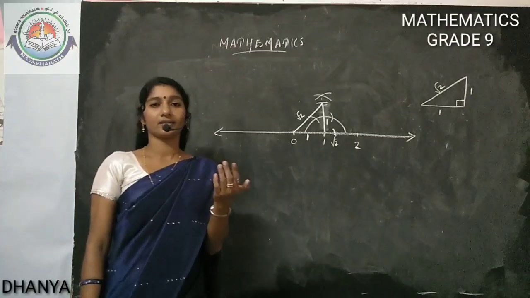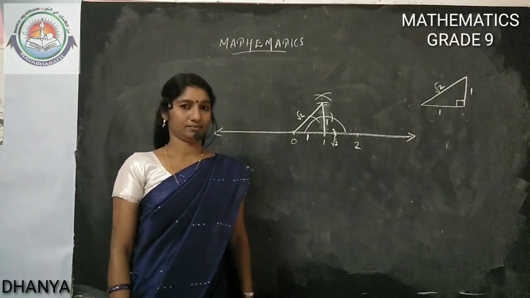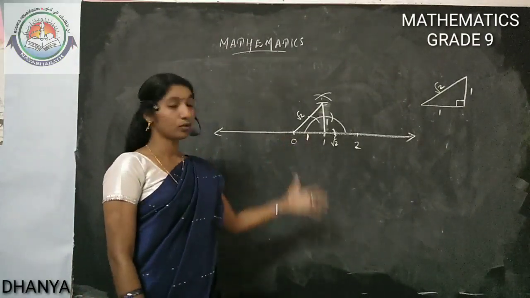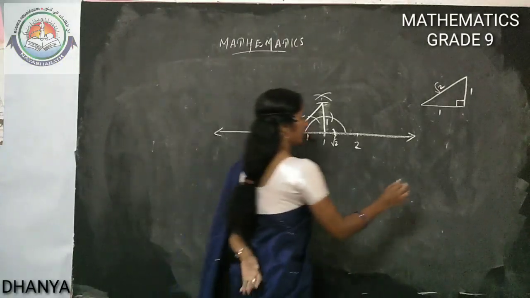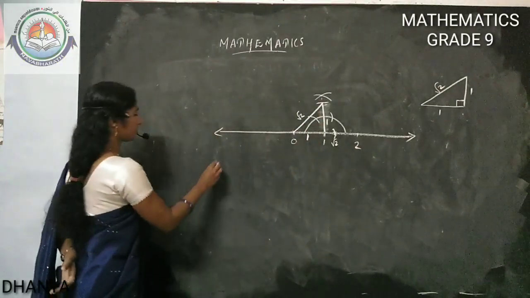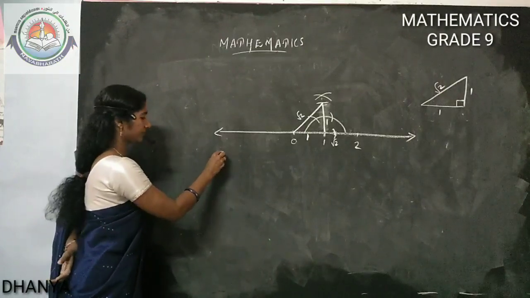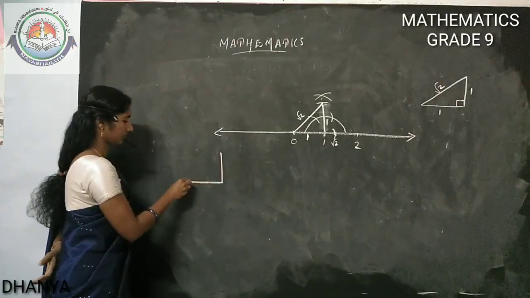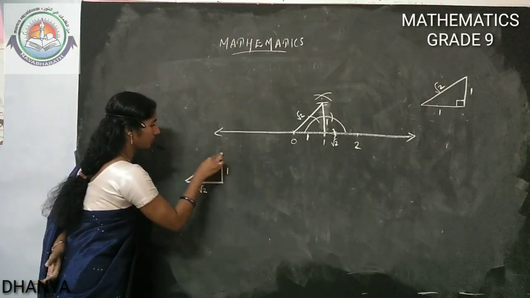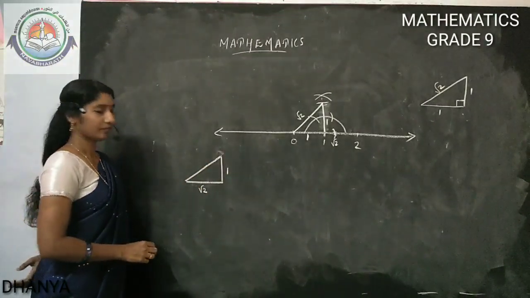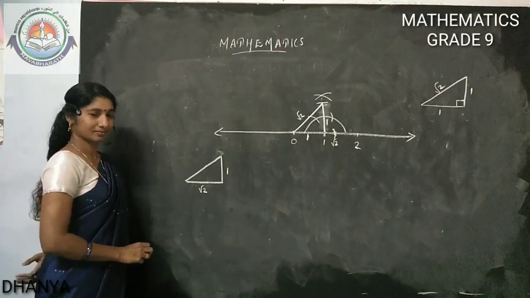Then how can we mark root 3 on the number line? Now we completed root 2 on the number line. For getting root 3, which triangle do we need to consider? A triangle with the root 2 length and 1 unit. What will be the hypotenuse?